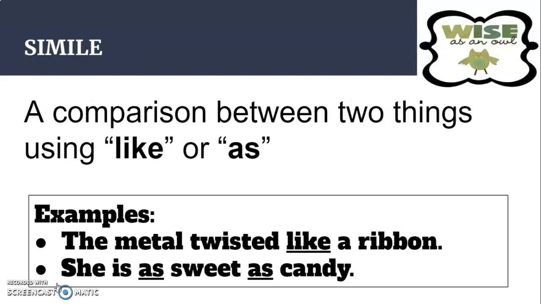Simile in comparison is when you're using a comparison between two things that have like or as in the sentence. Examples include the metal twisted like a ribbon, and she is as sweet as candy, meaning she's a very nice person.